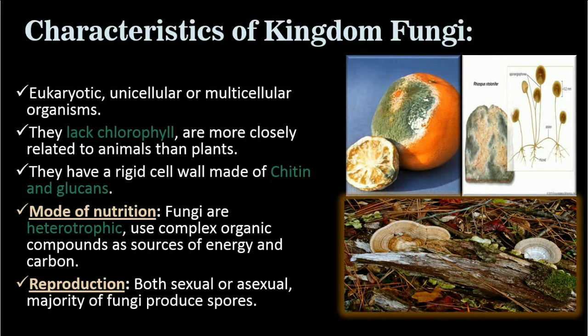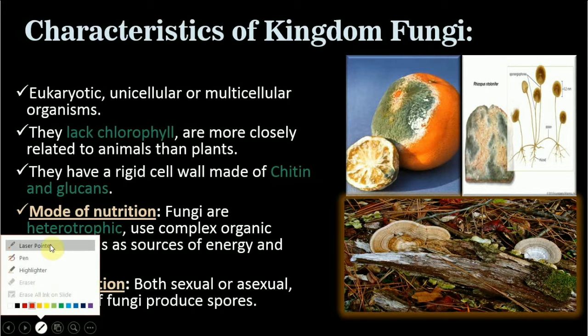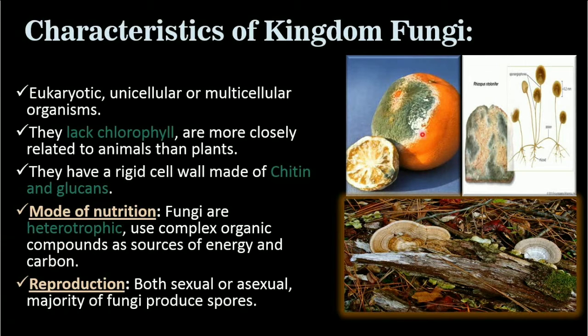Firstly, we need to know what fungi are and how they look. Students, have you ever seen a rotten fruit with cottony structures on it?